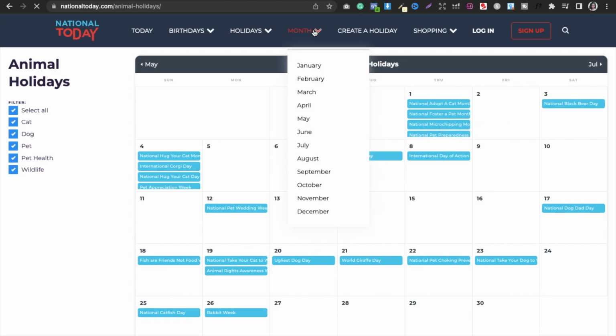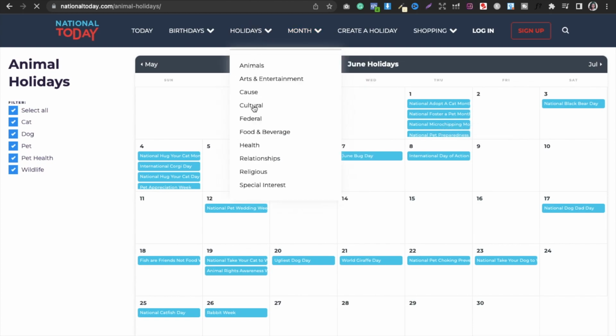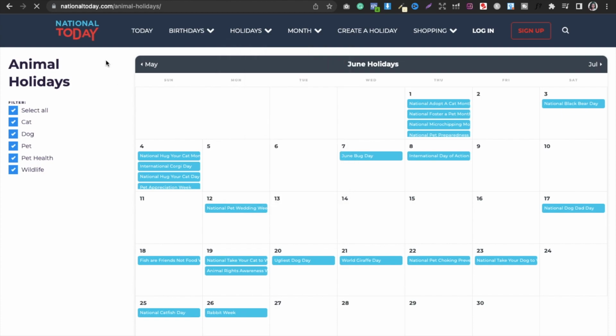Similarly, you can go for different cultural, food and beverage, or health relationships. You can make use of this, and you can also research better. Do not forget to research beforehand what kind of books are available in this kind of holiday season, right?